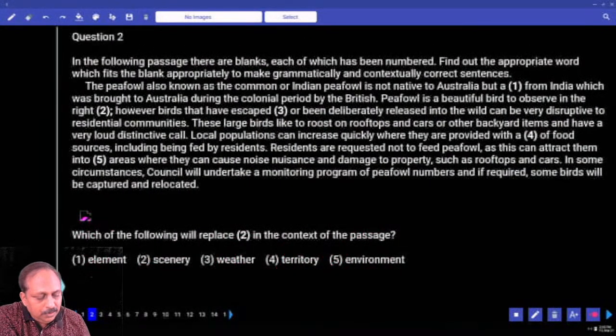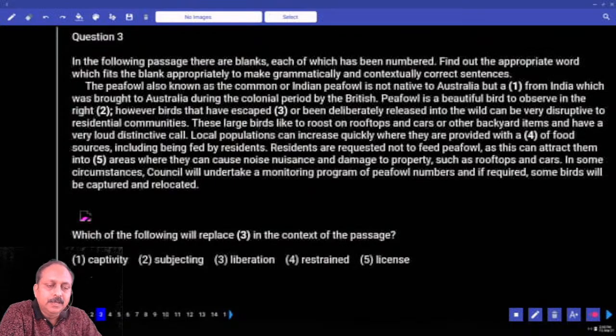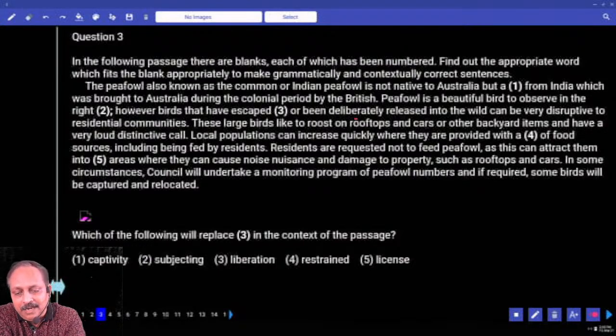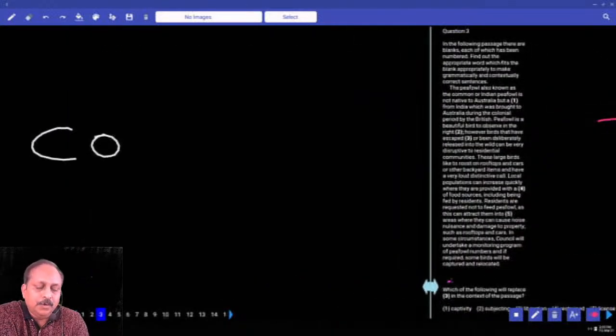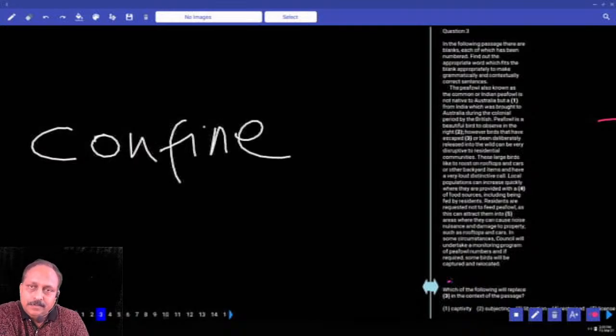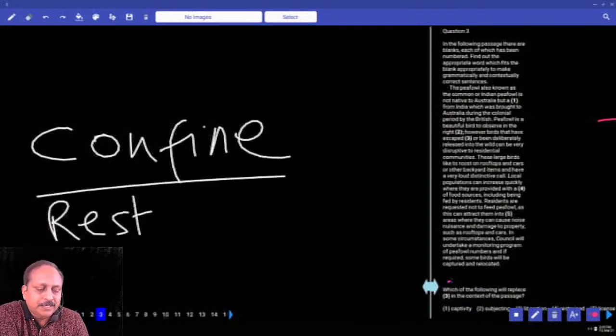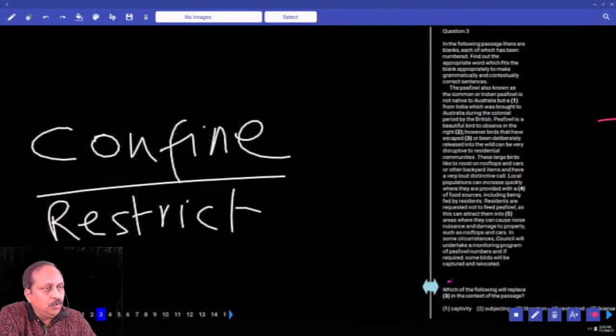We'll go to the next one. Third blank. Where is it? However, birds that have escaped or been deliberately released. Underline the word released. Also underline the word escape. When do you escape from a place, or when does an animal escape from a place? When a particular person or an animal is confined to a particular place, it tries to escape. So here you have to think of the word, write the word confine. Confine means restrict. Either in a room or a cage or a house, restricted, you cannot go out, then you are confined to a particular place.